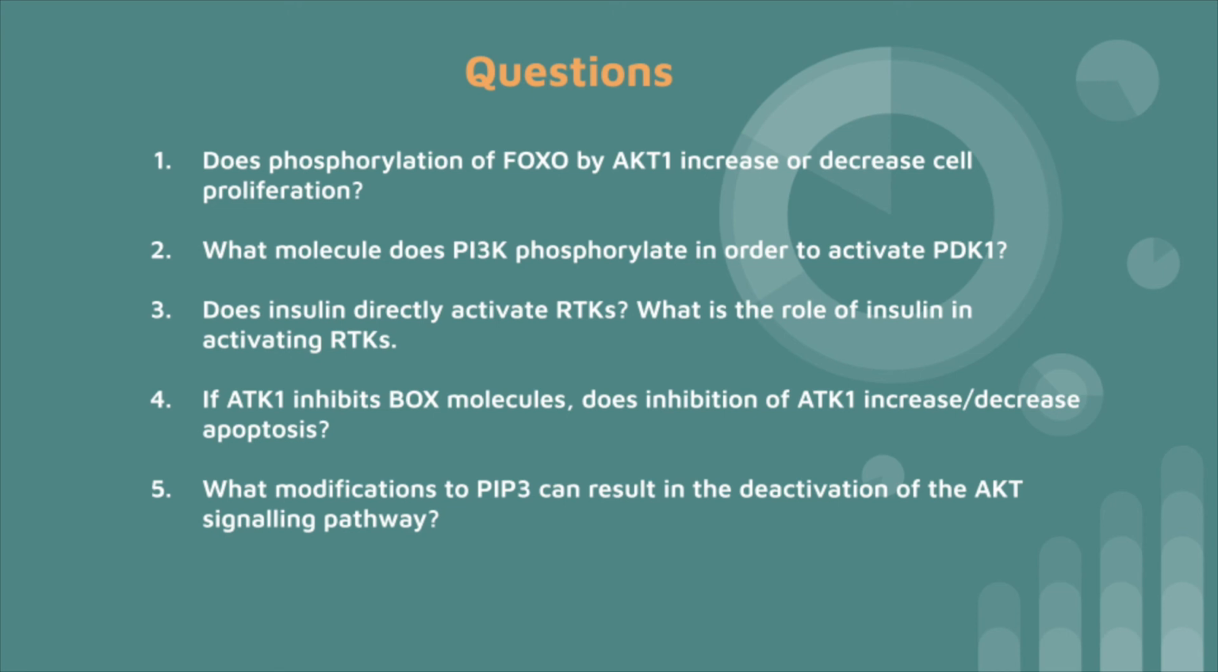4, if AKT1 inhibits FOXO molecules, does inhibition of AKT1 increase or decrease apoptosis? And 5, what modifications to PIP3 can result in the deactivation of the AKT signaling pathway?